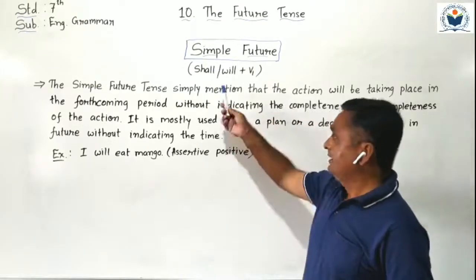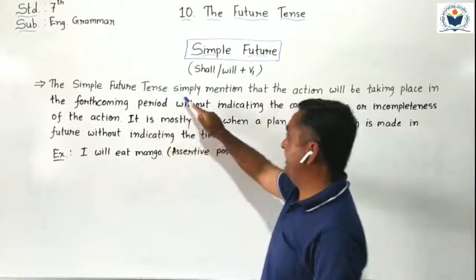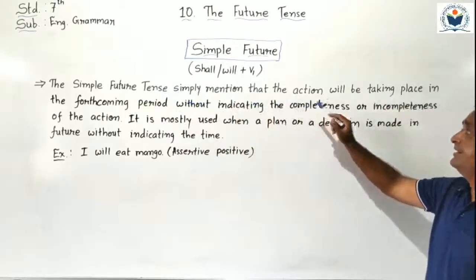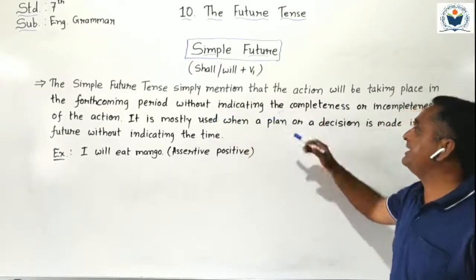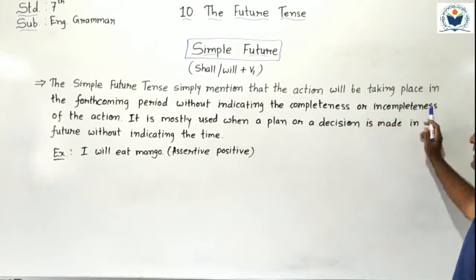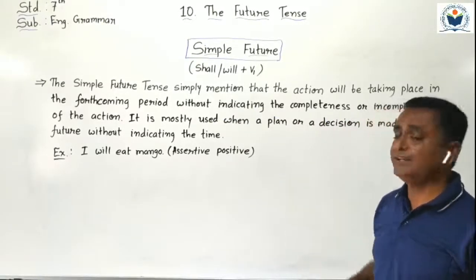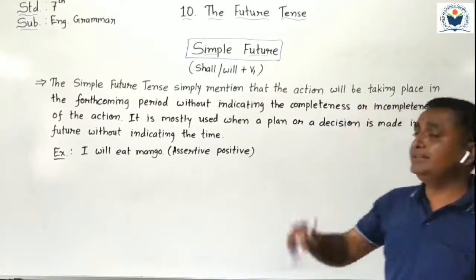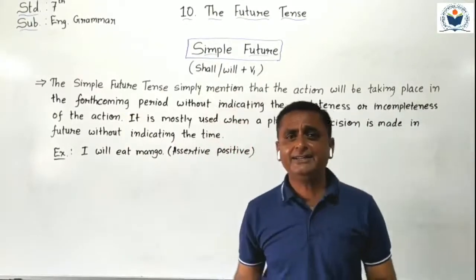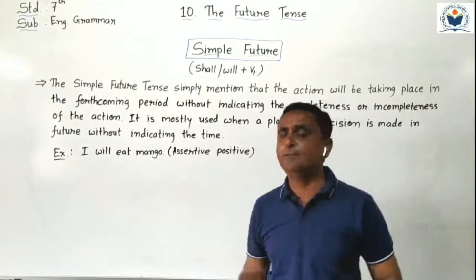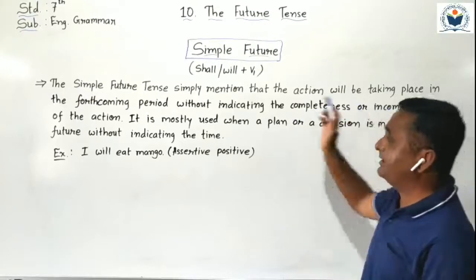Okay, now we have to understand the use of simple future tense. The simple future tense simply mentions that the action will be taking place in the forthcoming period without indicating the completeness or incompleteness of the action. The simple future tense simply mentions that the action will take place in the forthcoming time period without indicating that the action is completed or not completed.